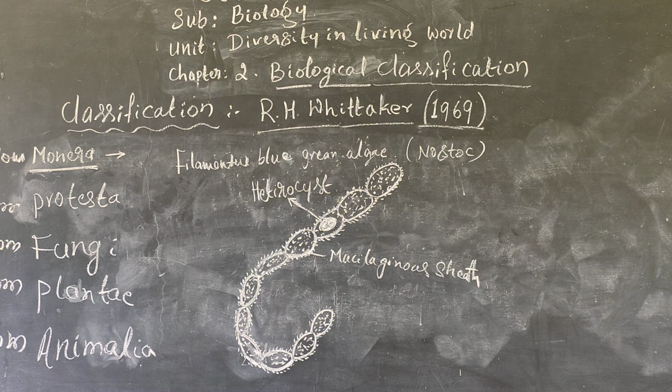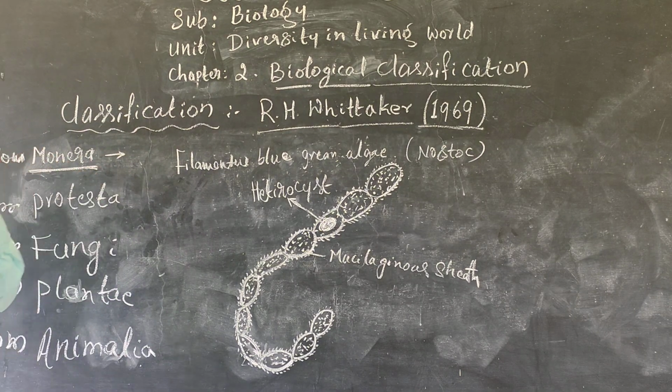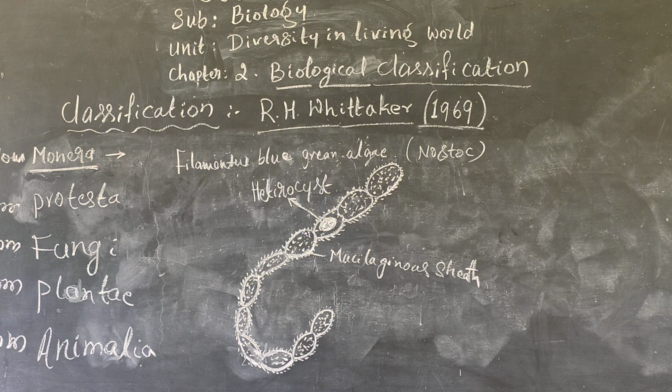What I quoted yesterday, all the bacteria we commonly relate to human beings. Nostoc colonies are commonly present in wastelands and support human beings in some other activities.